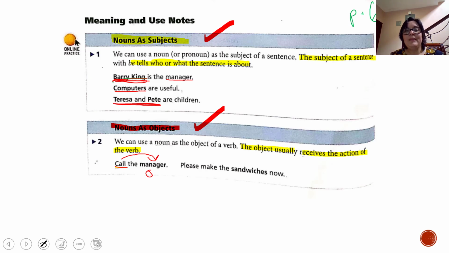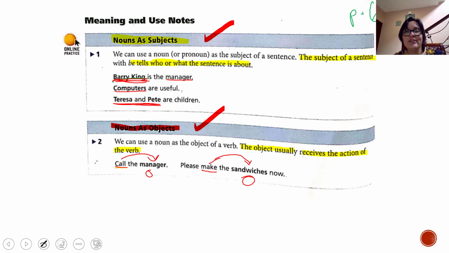Now, please make the sandwiches now. Which one is the action? Make, right? And what is being made? Who is receiving or what is receiving the action of make? The sandwiches are being made, right? So sandwiches are the object.